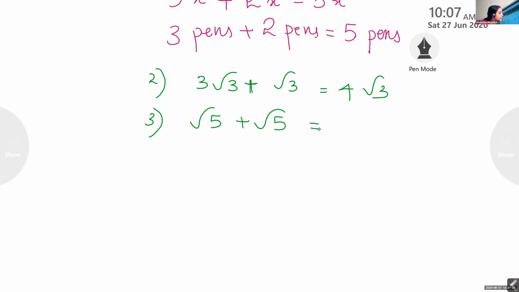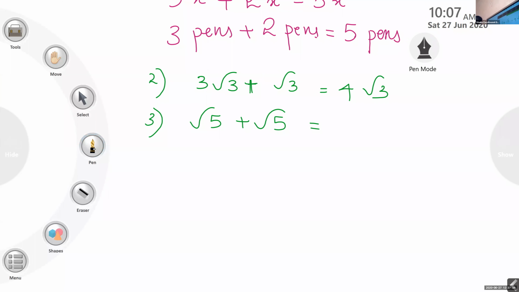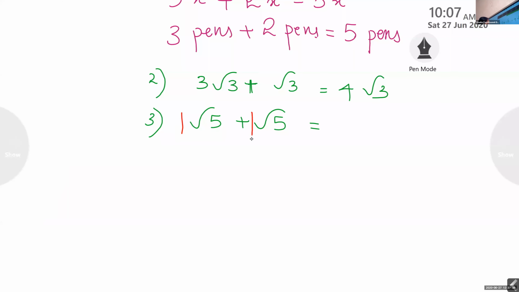Gautam is there? Gautam? Yes, ma'am. CJ? Can you tell the answer? Root 5 plus root 5, 2 root 5. How did you get the answer? Ma'am, because root 5 means it is 1 root 5 and here also 1 root 5. So total 2 root 5. Clear? Yes, ma'am.